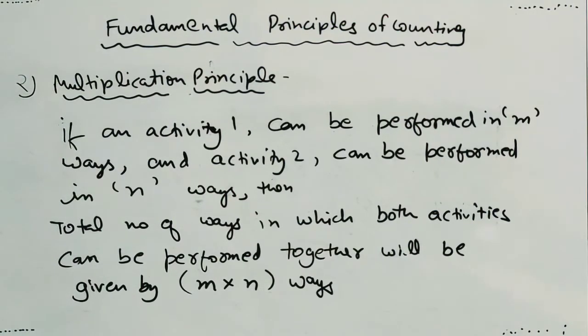This principle can be extended further. For example, if an activity can be performed in m ways, corresponding to that if another activity can be performed in n number of ways, and corresponding to both activity 1 and activity 2, another activity 3 can be performed in p number of ways, then the multiplication principle says that the total number of ways in which all 3 activities can be performed together will be given by m into n into p ways.